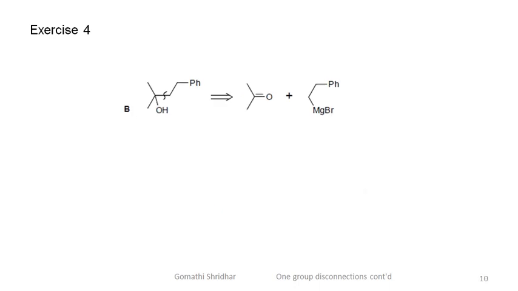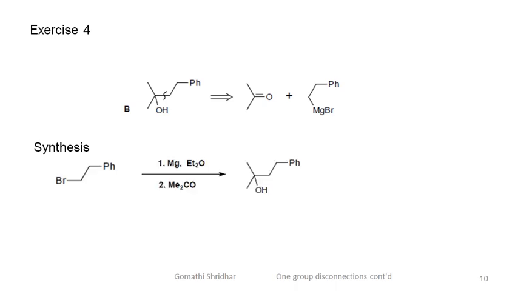So, the synthesis now is as follows. The target alkene can be synthesized from the alcohol B. The alcohol B is a tertiary alcohol which has two groups identical. Therefore, as studied before, disconnection will give acetone and the corresponding Grignard reagent. The Grignard reagent in the synthesis is treated with acetone to give the tertiary alcohol, which on dehydration gives the target alkene.